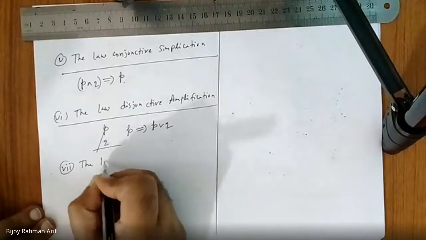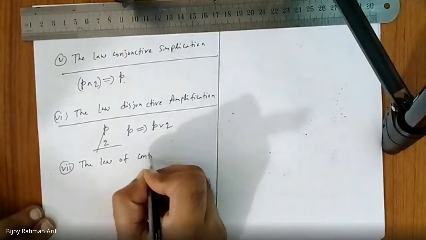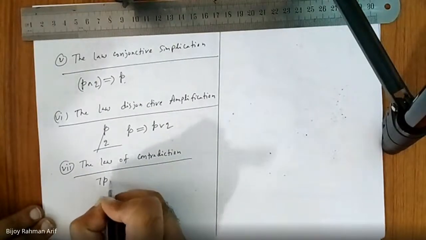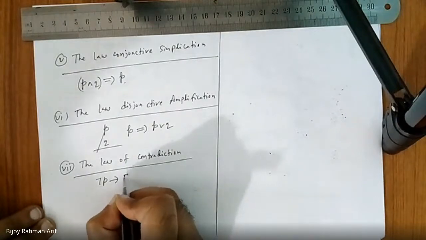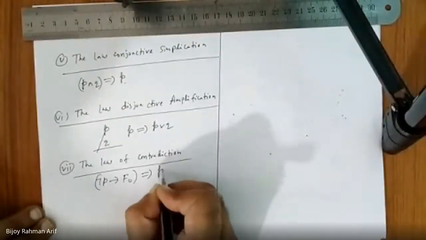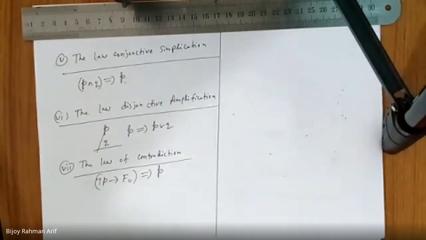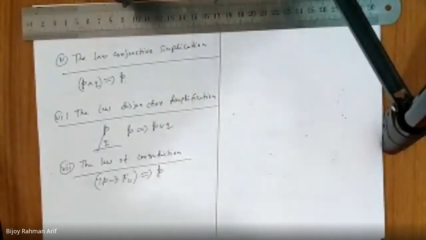The law of contradiction. So what is the law of contradiction? Not P implies contradiction is logically equivalent to P. So what is the meaning of this? If you consider something false, which leads to always a contradiction, then what would be the conclusion? Something false is always false. Then what would be the conclusion?